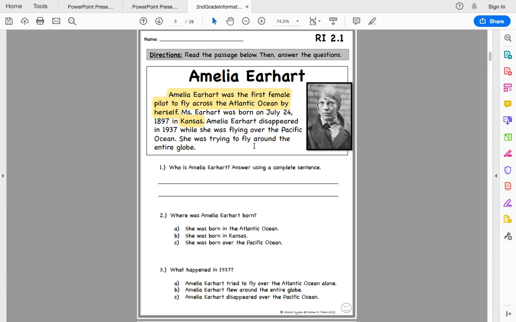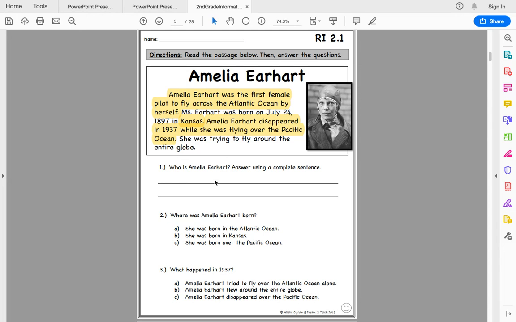Okay. And then Amelia Earhart disappeared in 1937 while she was flying over the Pacific Ocean. She was trying to fly around the entire globe. Remember that date, that year, 1937. So what happened? She disappeared while she was flying over the Pacific Ocean. So now we can go back down to our questions and we can answer.